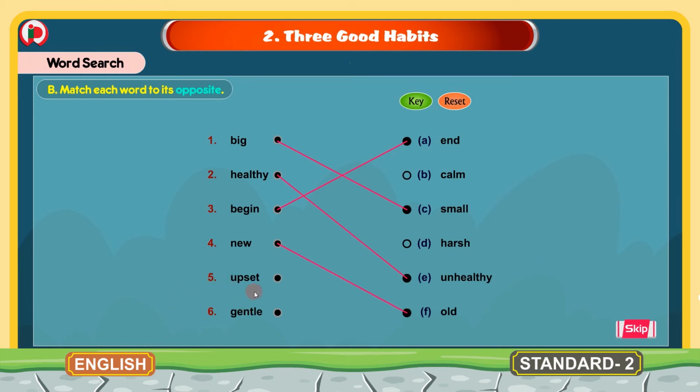5. Upset. And the opposite word for upset is calm. We will match upset with calm. 6. Gentle. We will match the word gentle with the opposite word harsh.